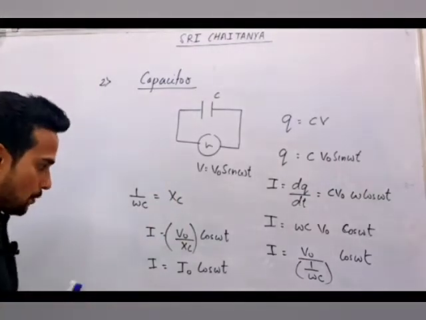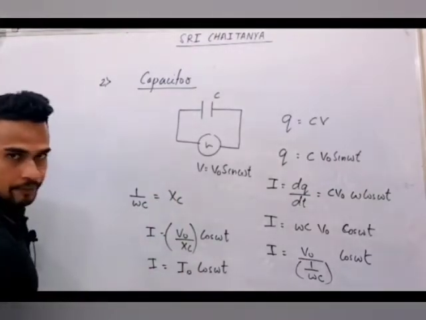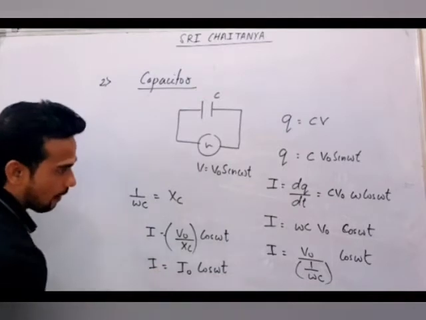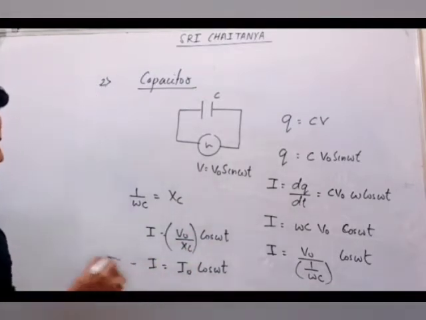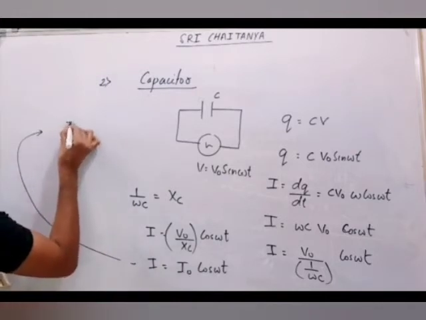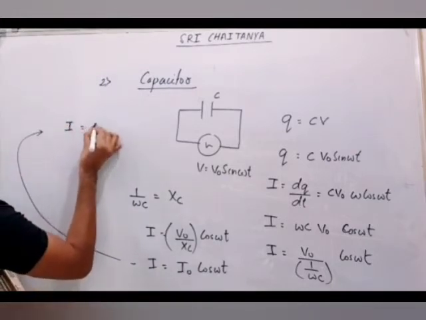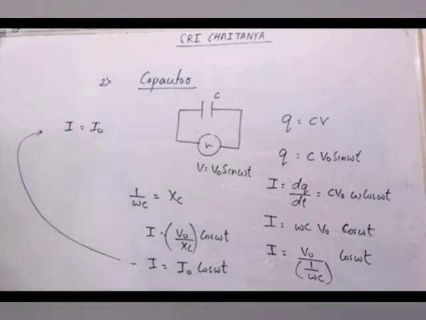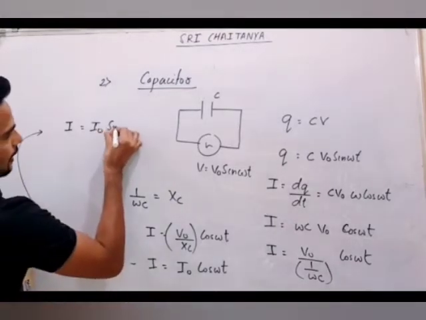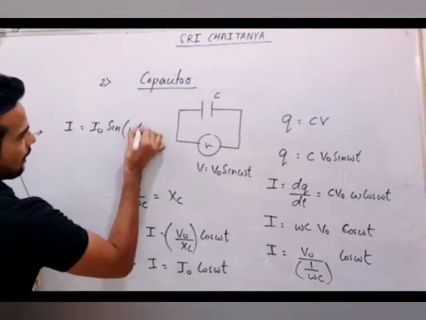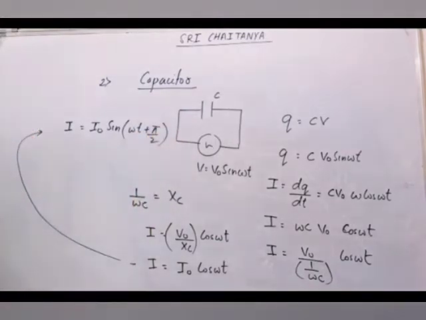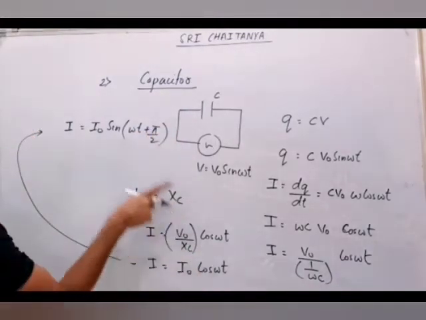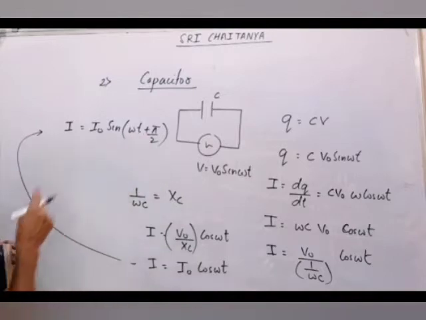Or if you want, you can write I as I naught sine omega t plus pi by 2. That means you can see current here is having extra pi by 2.